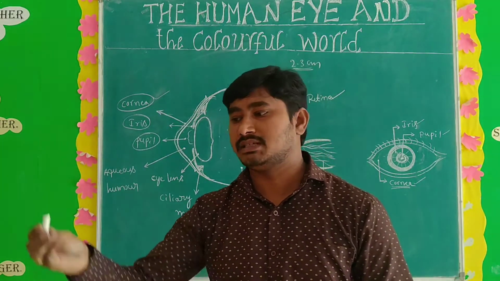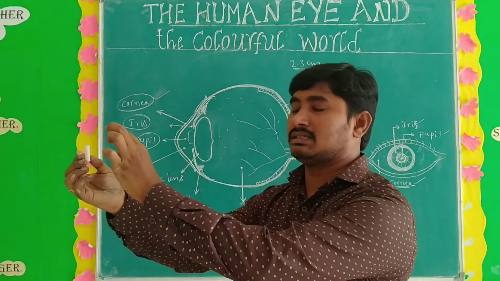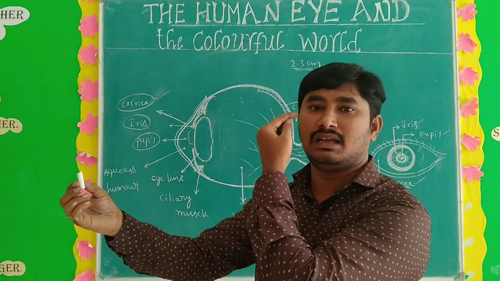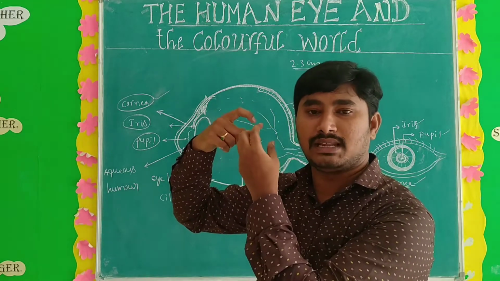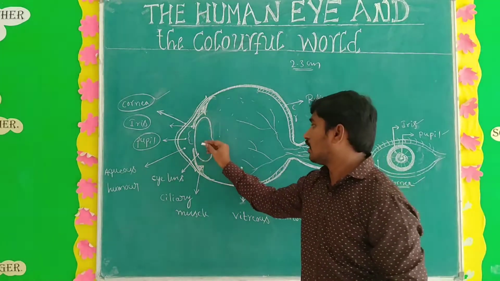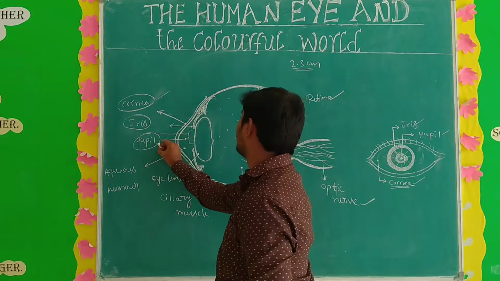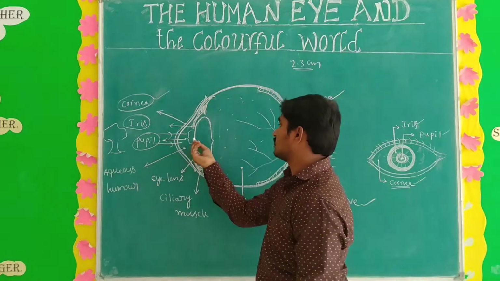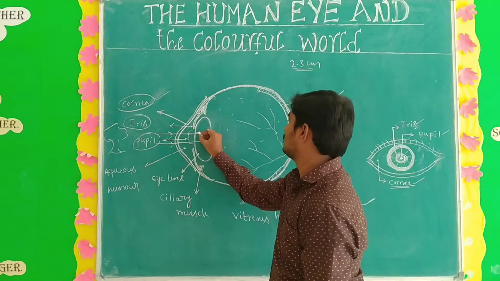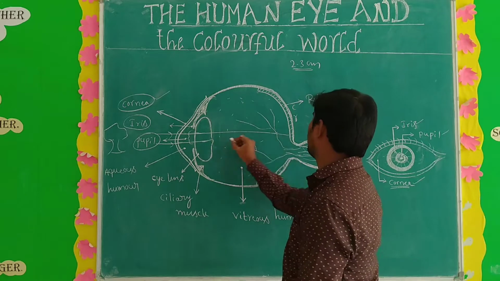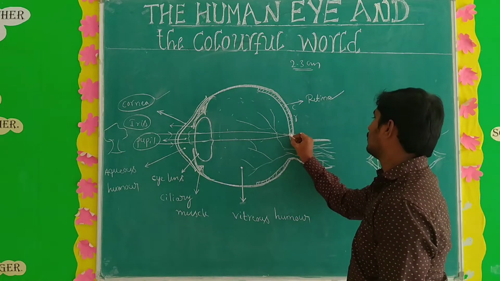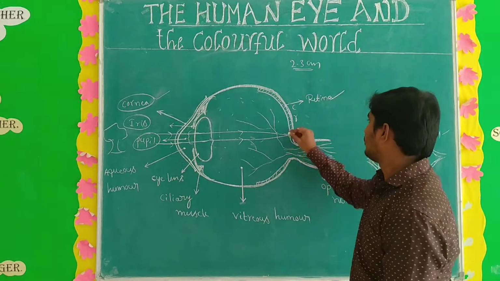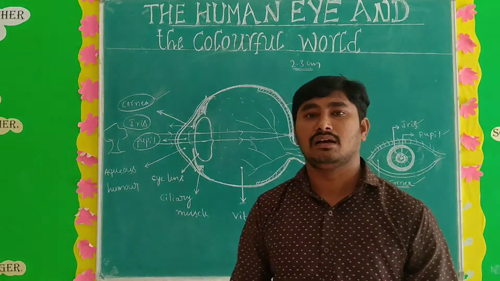Okay, for example, if any object is there, light rays travel from the object and touch the cornea, then the iris, then the pupil, then the convex lens, the double convex lens. After the double convex lens, see here, all the rays go this way. For example, any object is there. The light rays go this way and touch the convex lens. After converging and meeting, the image falls on the retina. Okay, then the cones and rods sense the color and intensity of light.